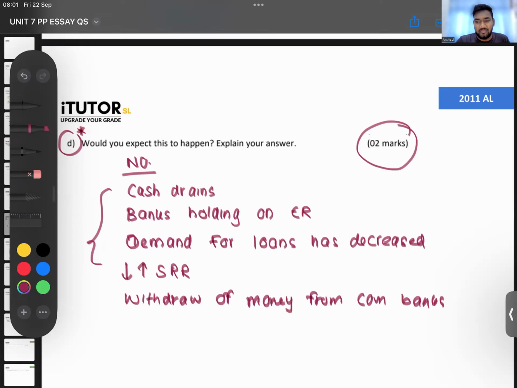Doesn't happen, right? And then in reality, banks will obviously keep excess reserves because banks have to maintain liquidity. That is one of their objectives. So from the deposits that the customers bring, they won't only keep the SRR aside. They will keep excess reserves also, because what if the customer comes tomorrow and asks for the money? So banks will definitely maintain excess reserves. People will not go and put the entire thing into another bank, right? Money will definitely flow out from this bank to other financial institutions. People will withdraw money. So in reality, it's completely different.